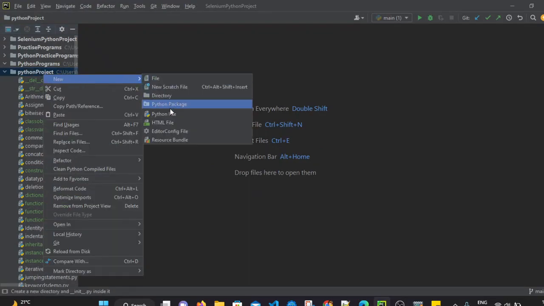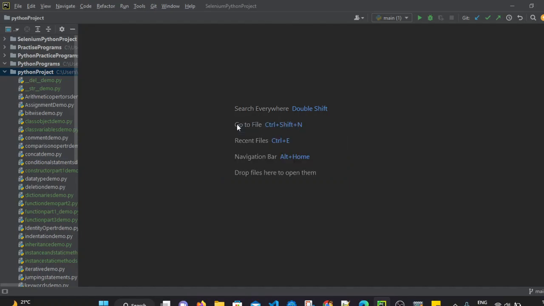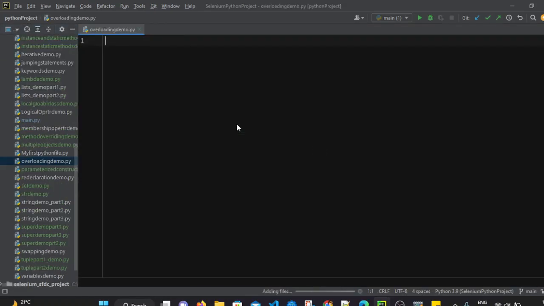I am creating a new Python file and naming it overloading demo. So we have created a Python file. Now in this file, first let's create a class. I am simply creating a class A. In this class A, I will create two methods. For example, let's say add. Let's create one add method.